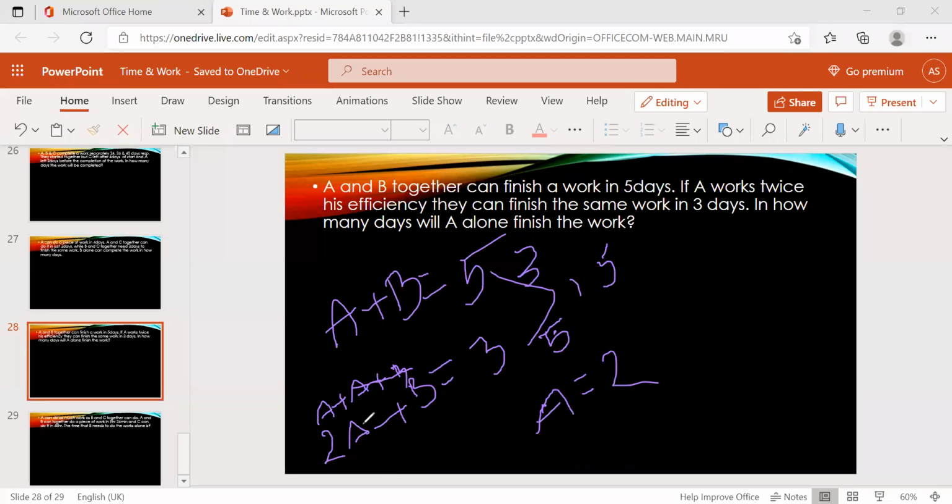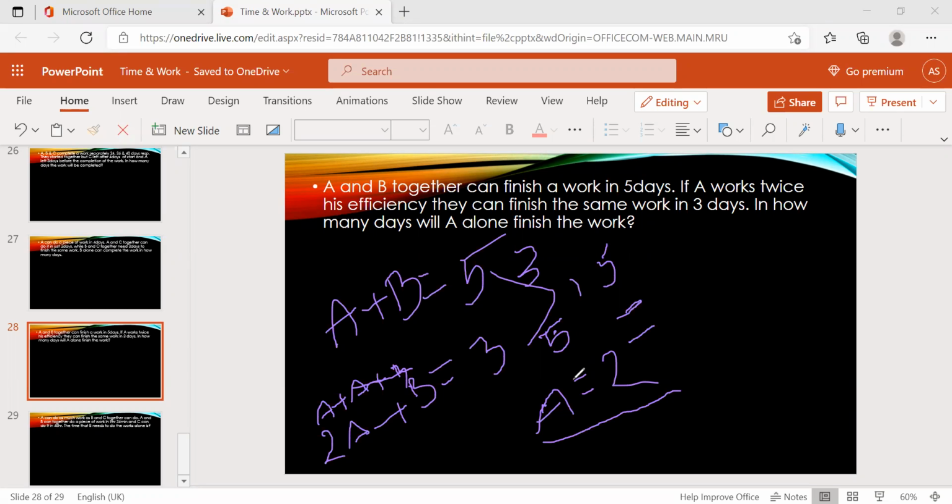A plus B, they have given 3 here. Substitute A plus B is nothing but 3 here. So A equal to 2.